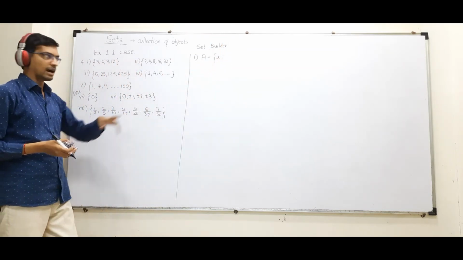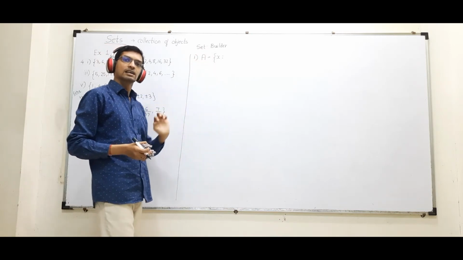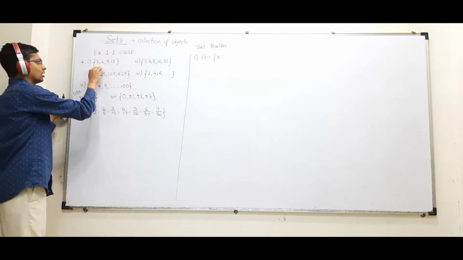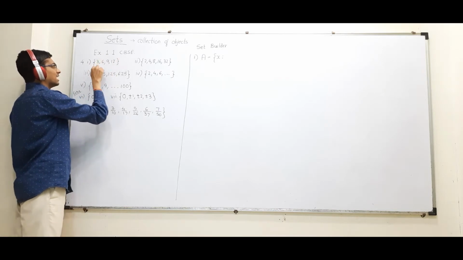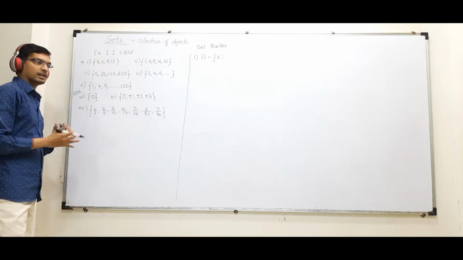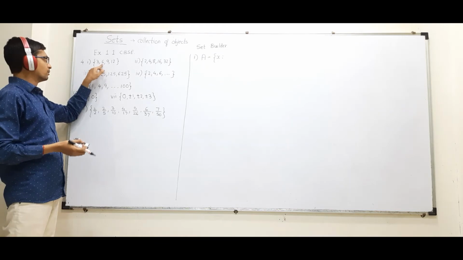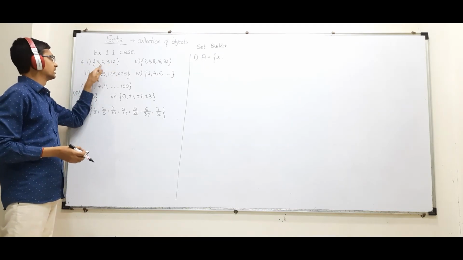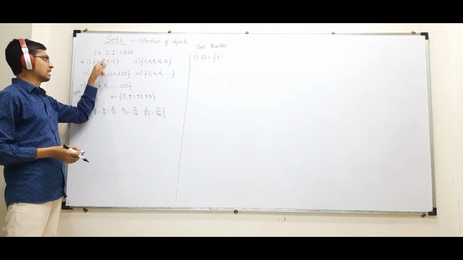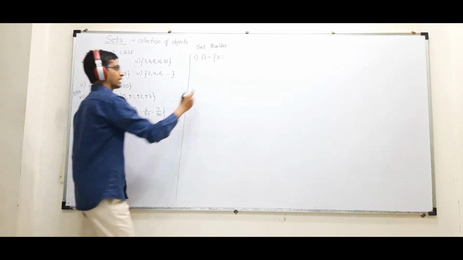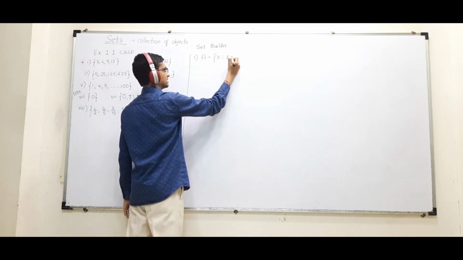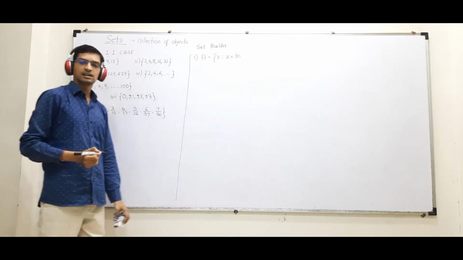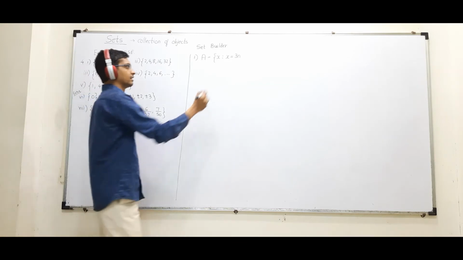Okay, both are correct. Either put a colon or put a slash. Once you write X, now try to work out what pattern these numbers are following. If you see, every number is a multiple of 3. 3 ones are 3, 3 twos are 6, 3 threes are 9, 3 fours are 12. So I can say X is nothing but a table of 3.